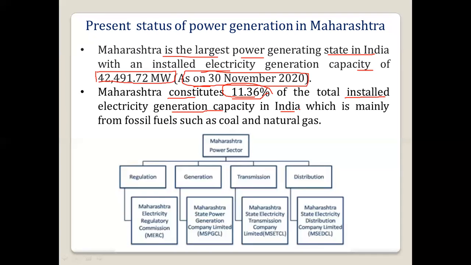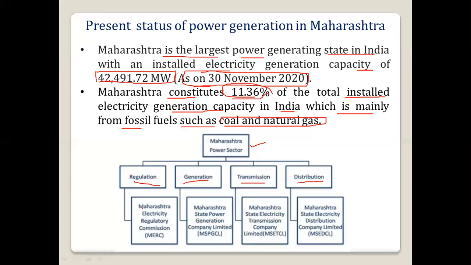If we compare with India, Maharashtra alone produces around 11.36 percent of the electricity, which is mainly from fossil fuels such as coal and natural gas. Now if you see the Maharashtra power sector, how it is classified: it is classified in these four ways, that is regulation, then generation, and transmission and distribution.